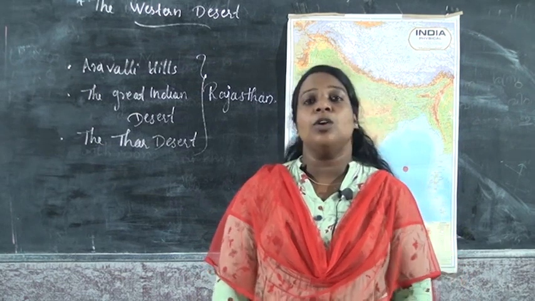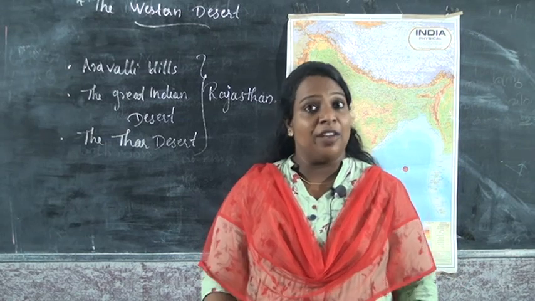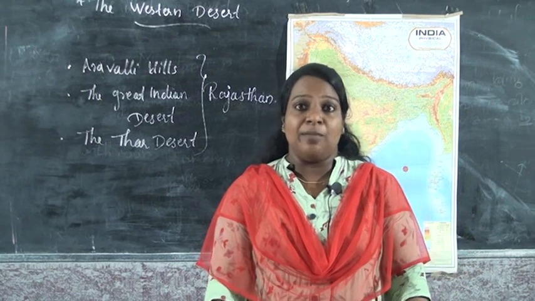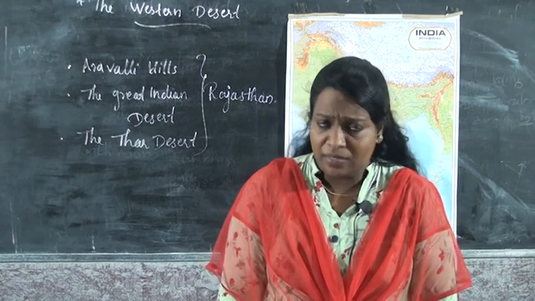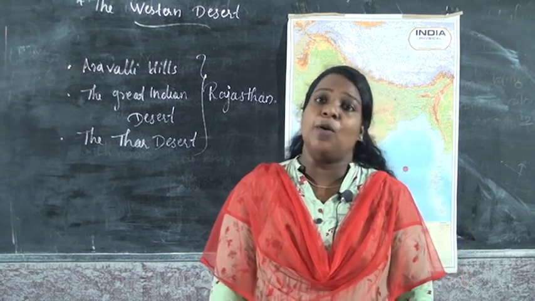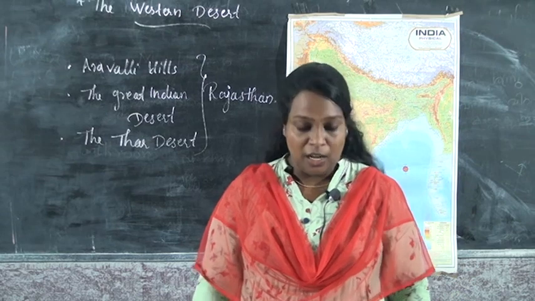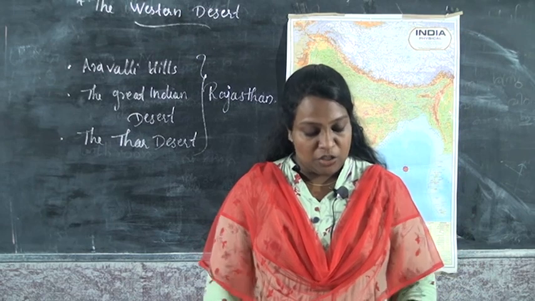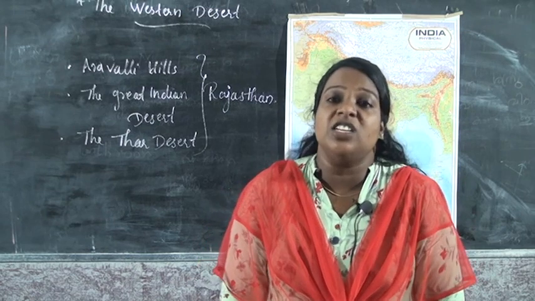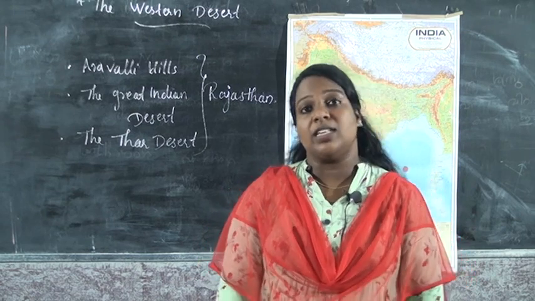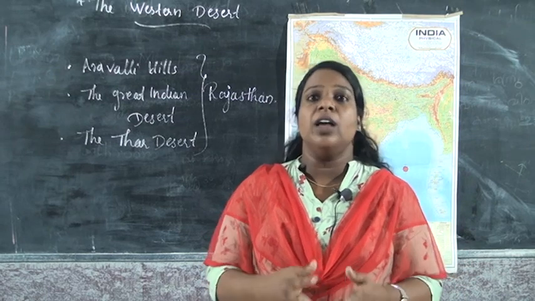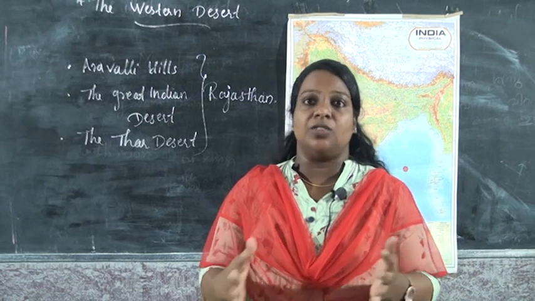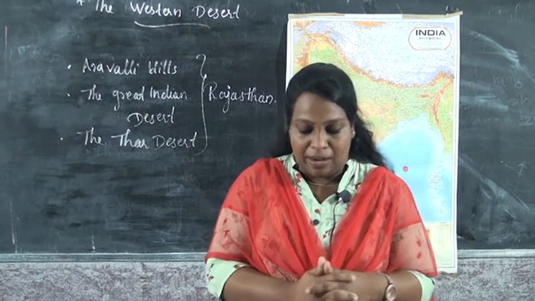And some animals can also be found there, and we already know which is the important animal there. Yes, camel. Camel is the important animal in the desert. So we can find camel, black bucks, chinkara and great Indian bustard. These animals can be found in the Thar desert, in Rajasthan, these regions.